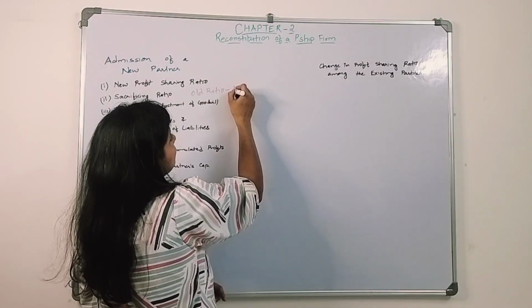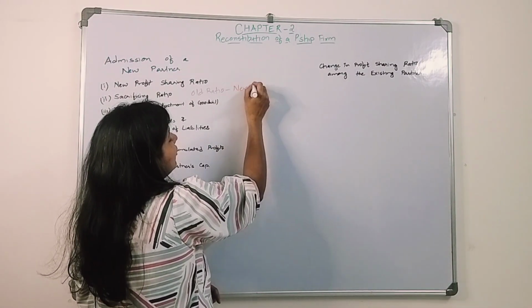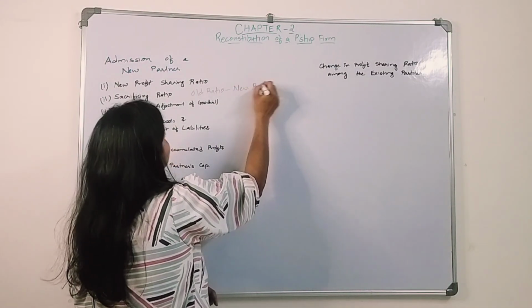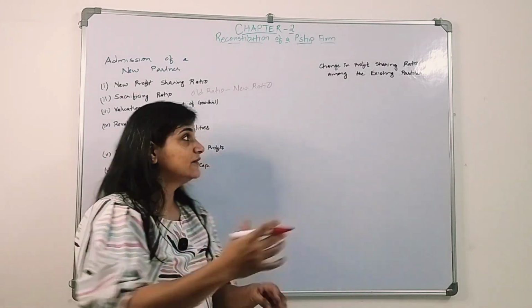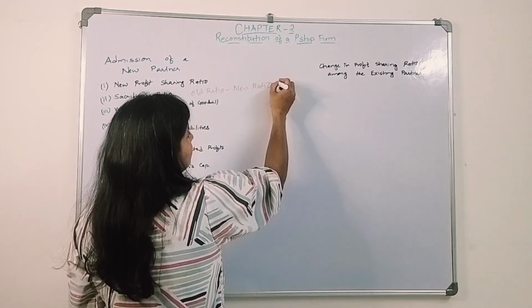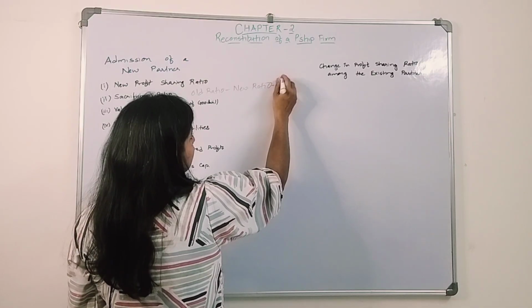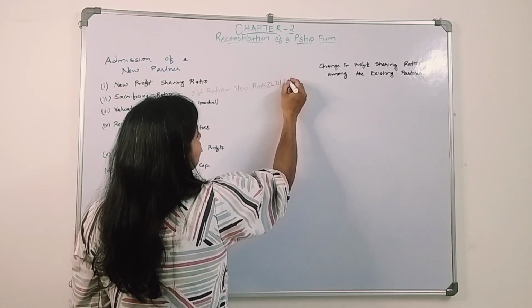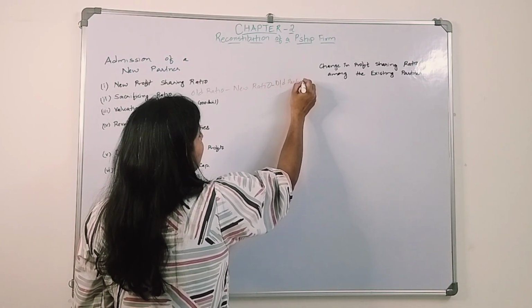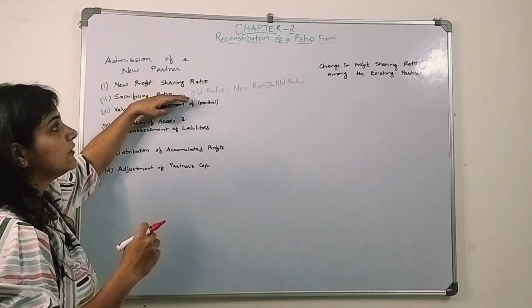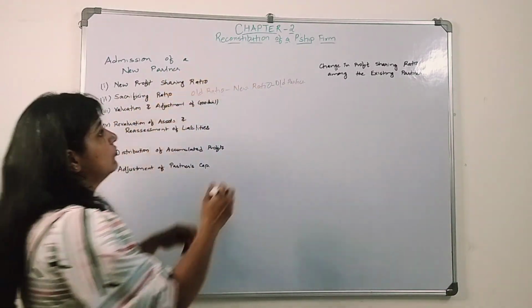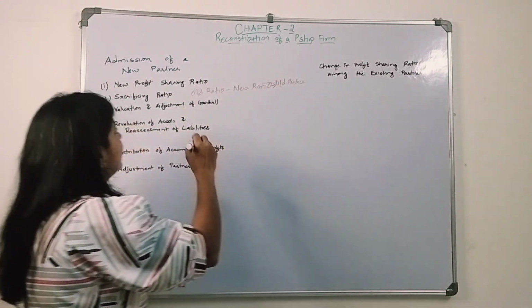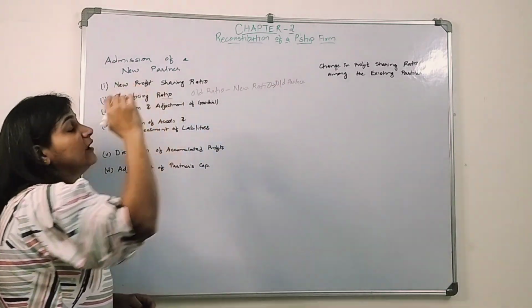So when we deduct the new ratio from the old ratio, what we receive is the sacrificing ratio. This is about the existing partners, okay, the old partners, how much they have sacrificed. How will they determine it? By deducting the new ratio from the old ratio, they will get to know their sacrificing ratio.